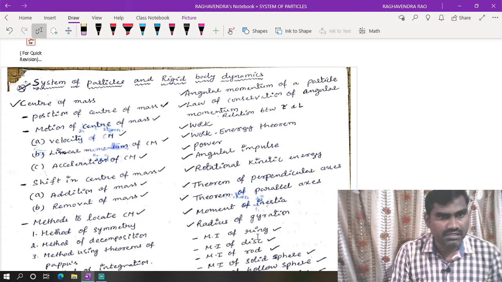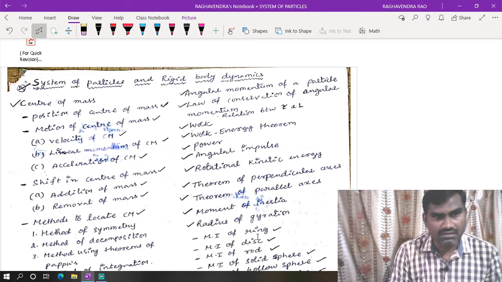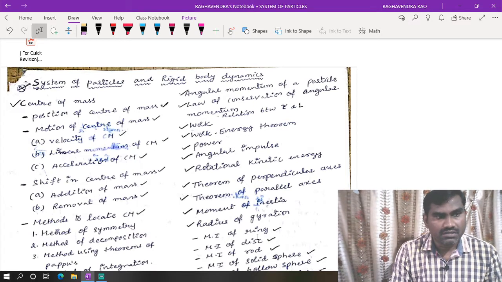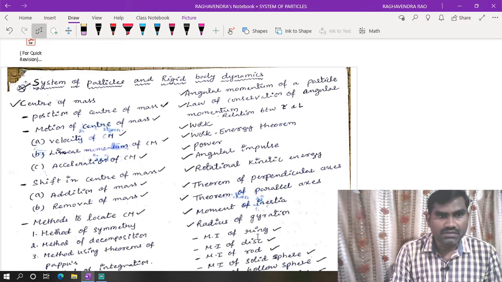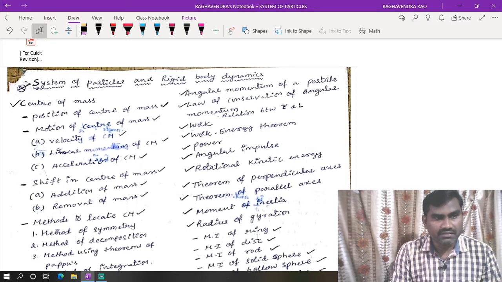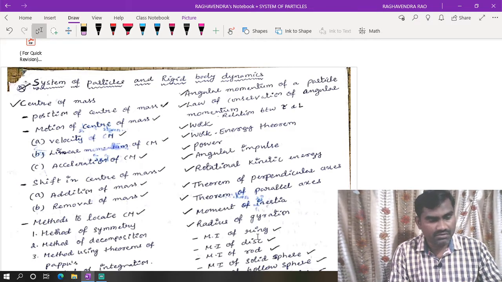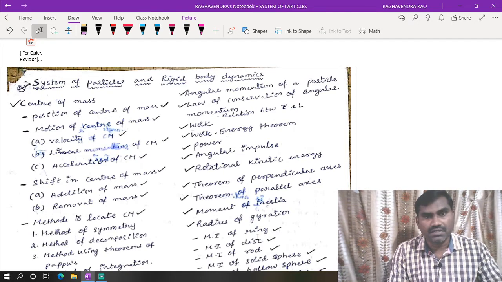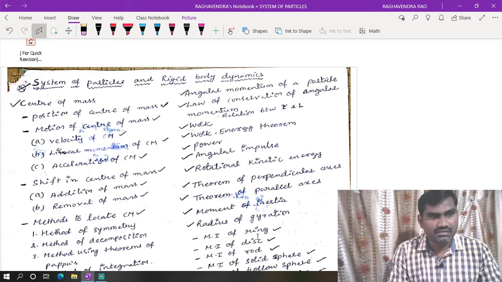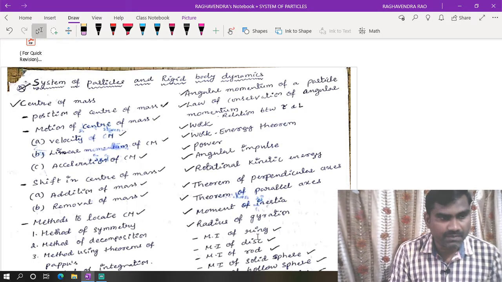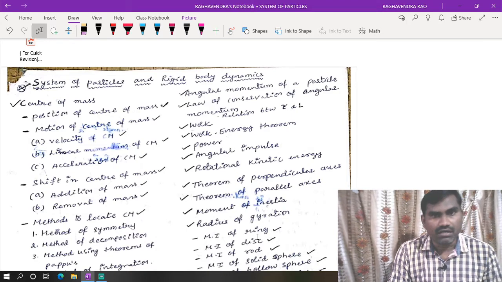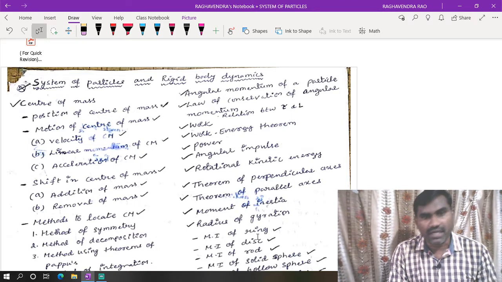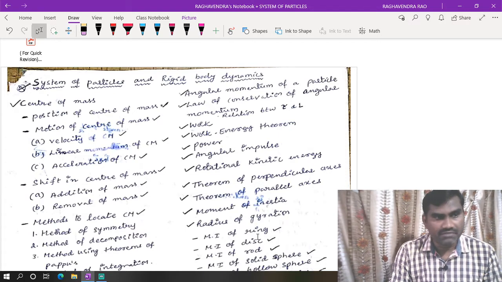Today we are going to discuss system of particles and rigid body dynamics from the class 11th syllabus. This is for NEET 2020 aspirants who are revising all the concepts and formulae related to this particular chapter. Here I am going to discuss the system of particles and rigid body dynamics in a quick manner to recall the concepts, important points and important formulae which are useful for solving the numericals.